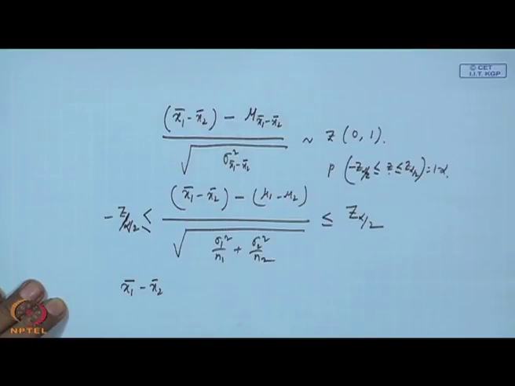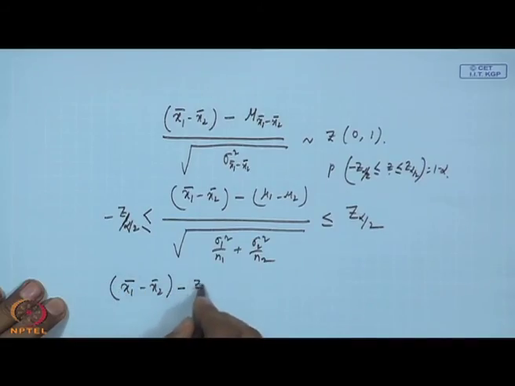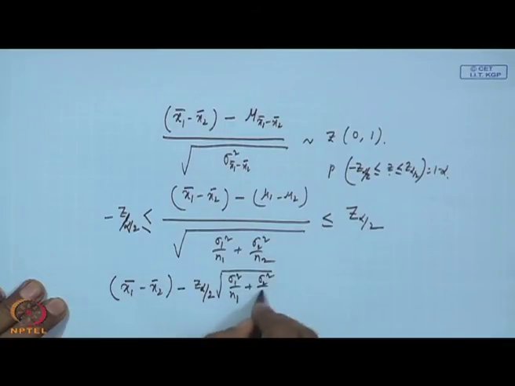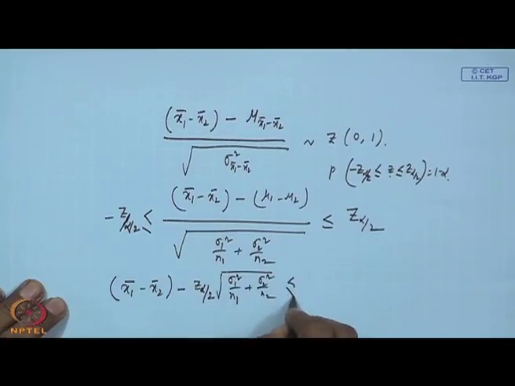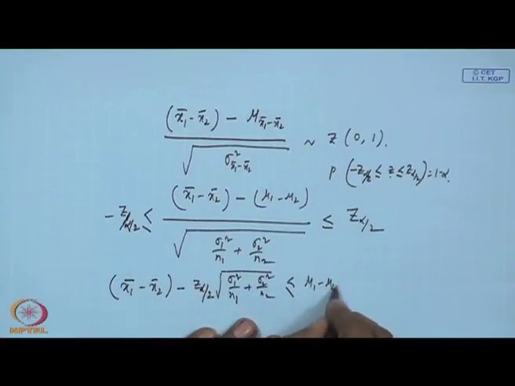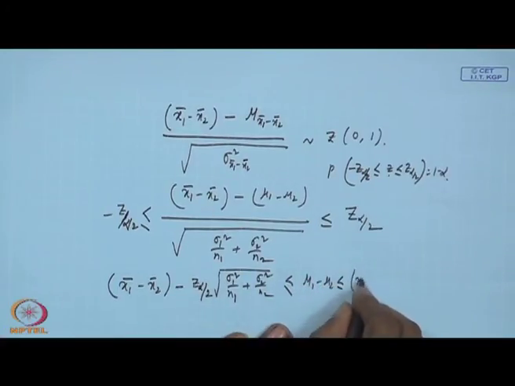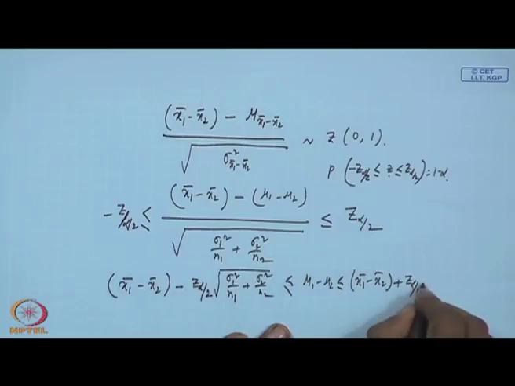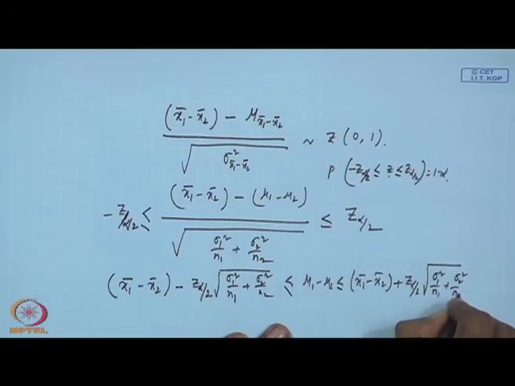Earlier you have seen x bar is replaced by x1 bar minus x2 bar, then minus z alpha by 2, correct, into the standard deviation for this, square root of sigma1 square by n1 plus sigma2 square by n2, less than equal to mu1 minus mu2 less than equal to x1 bar minus x2 bar plus z alpha by 2 square root of sigma1 square by n1 plus sigma2 square by n2.